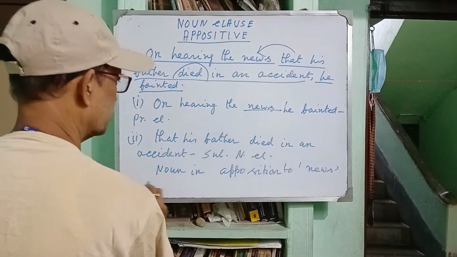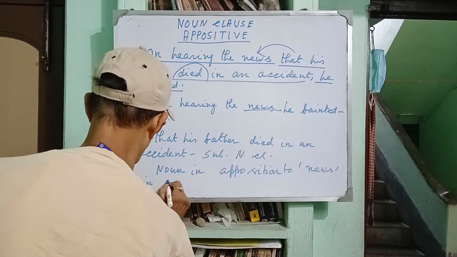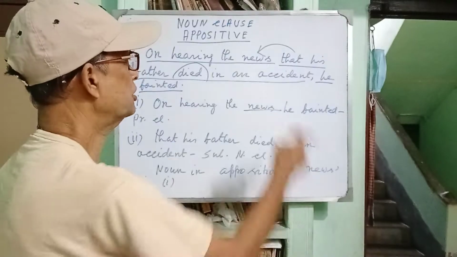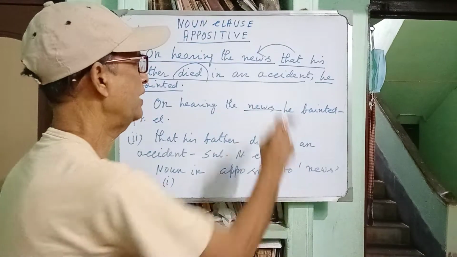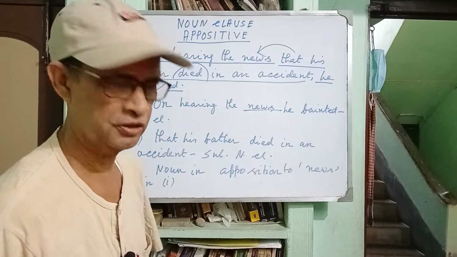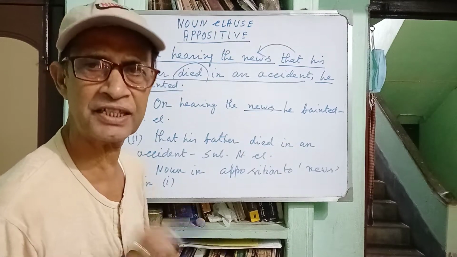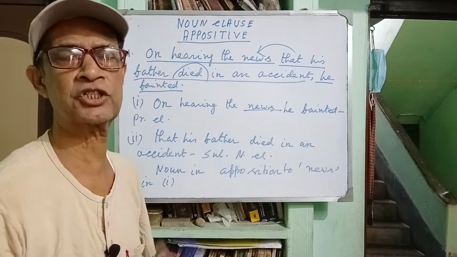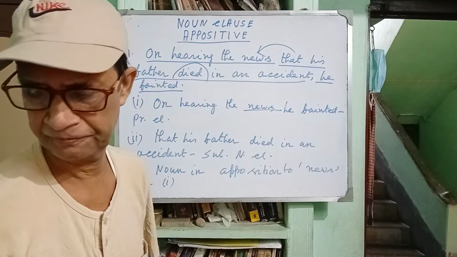You see that news is in clause number 1. Okay? So, news is noun and that his father died in an accident is a noun clause because it is acting as the apposition to news. So it is called appositive.